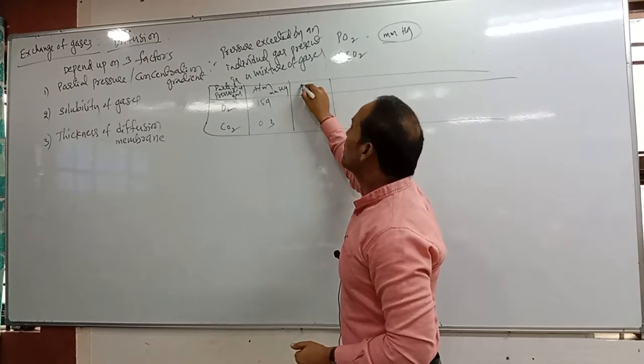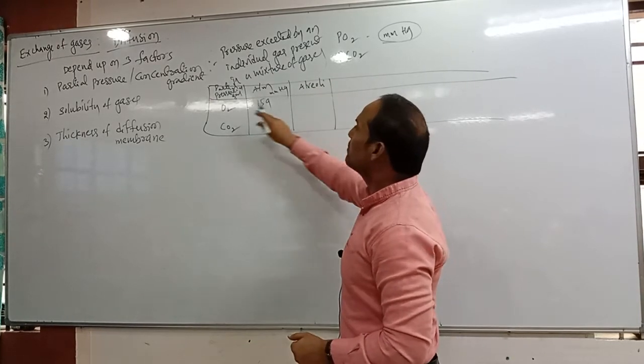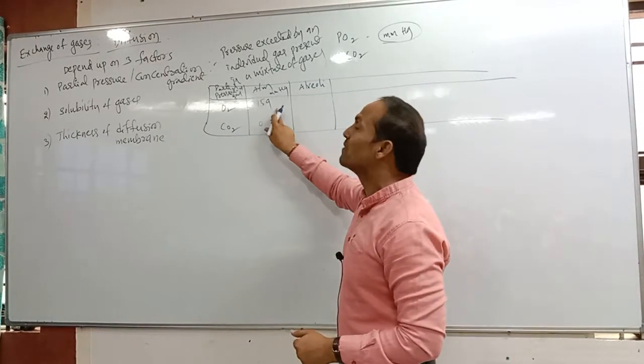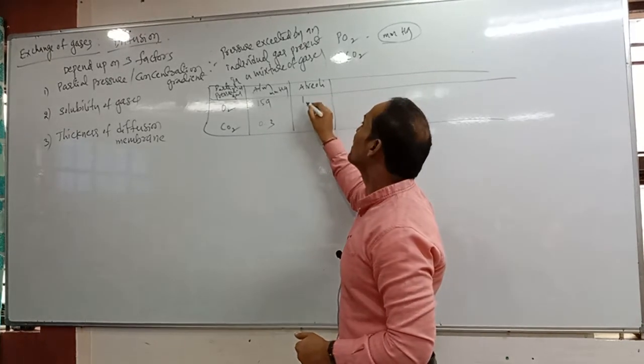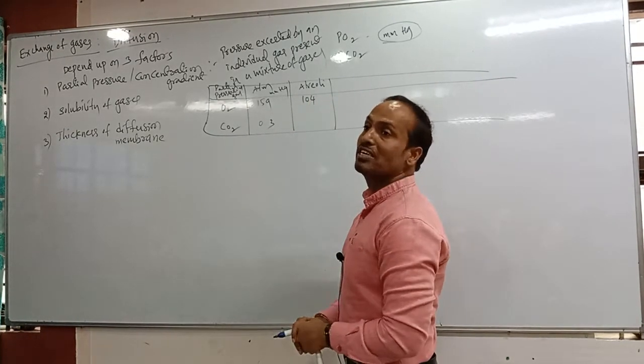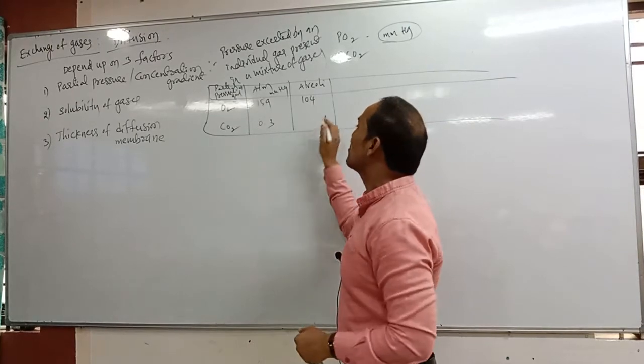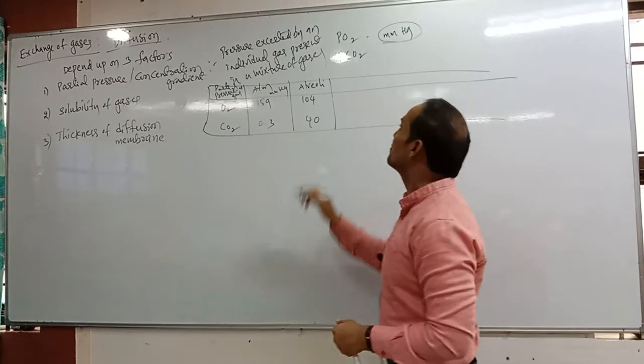Okay, next one, what about in alveoli? In alveoli, the partial pressure of oxygen is not 159 mmHg. How much? Yes, 104 mmHg only is present. In alveoli, the carbon dioxide is 40 mmHg.